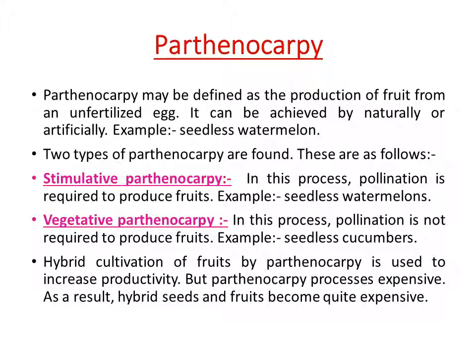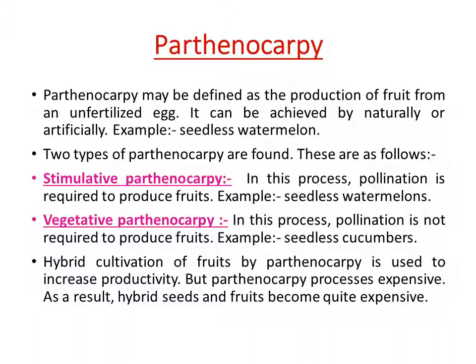Parthenocarpy. Parthenocarpy can be defined as the production of fruit from an unfertilized egg. It can be achieved naturally or artificially. Example, seedless watermelon. Two types of parthenocarpy are found.